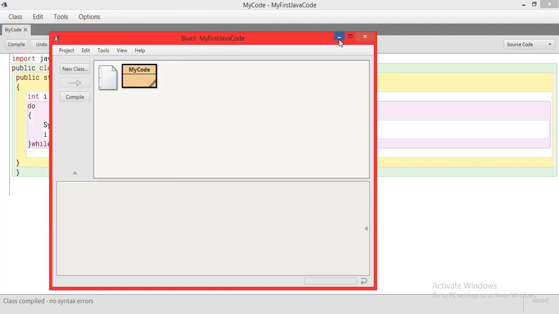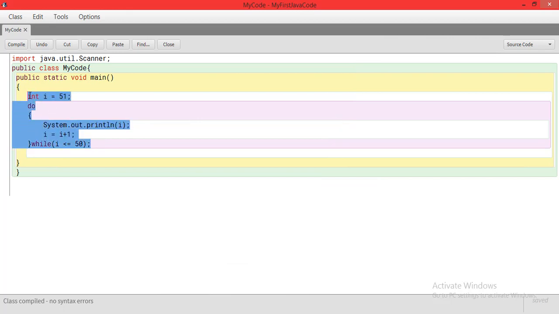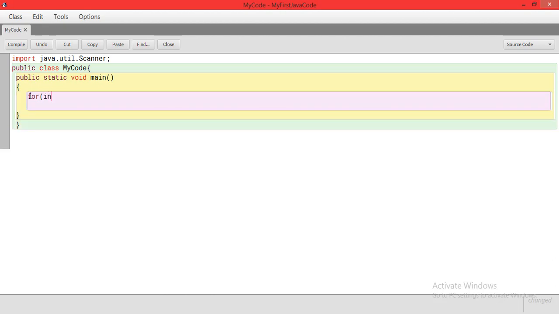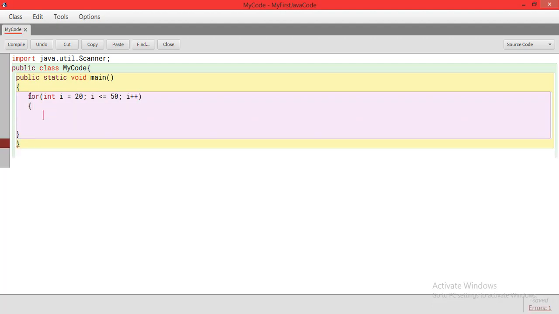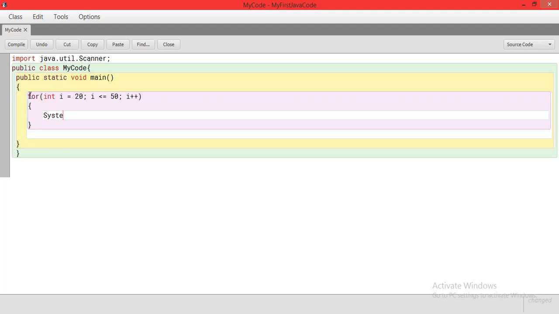A simpler way of doing this particular thing is using a for loop. So I want to print, let's assume, from 20 to 50. So I'll use a for loop and I'll put everything here. I want to start at 20. I want to stop when it becomes 50. And I want it to do i plus plus, or increment the value by 1. Correct? I close this for loop here and simply write System.out.println(i). So it's going to print this certain task starting from 20 going up till 50, keep incrementing. So all three steps are written in one line. This is the most compact and freeform way of writing it.